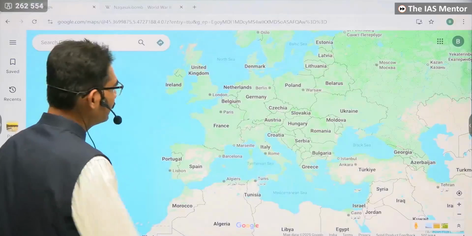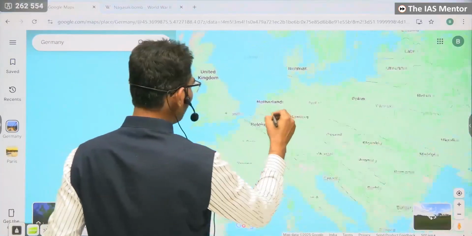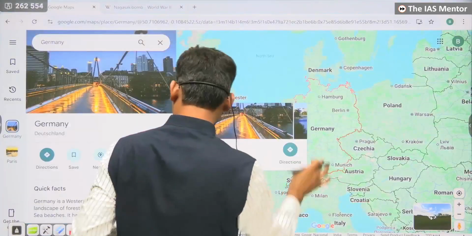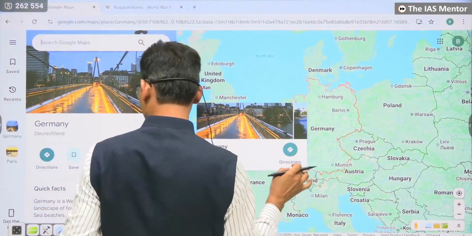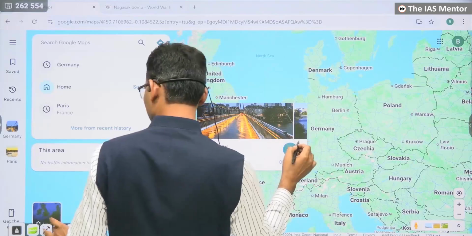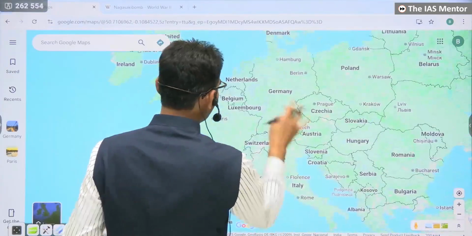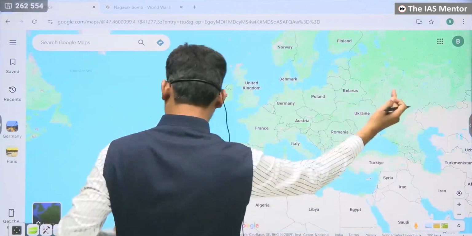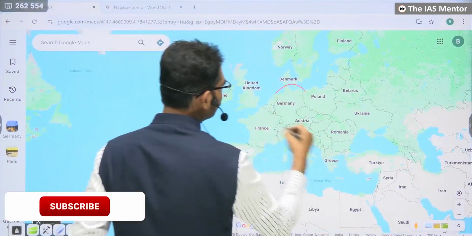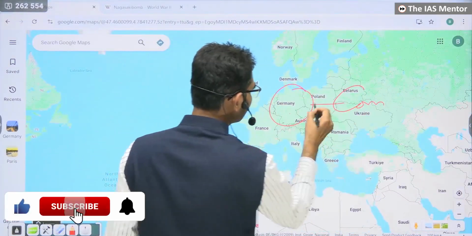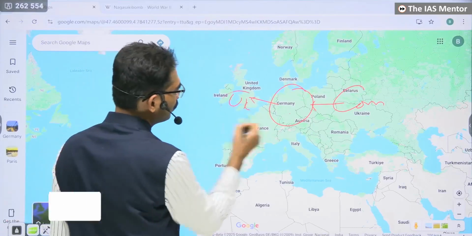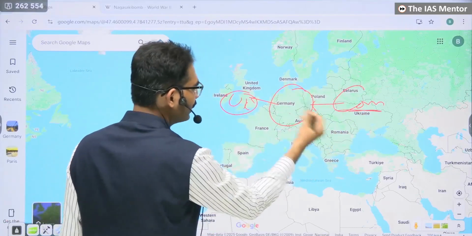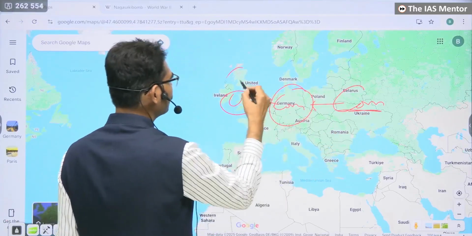If Germany is able to stop the spread of communism, it becomes easy for the United Kingdom to stay away from communism. Otherwise, if communism took hold here, it would also become communist.